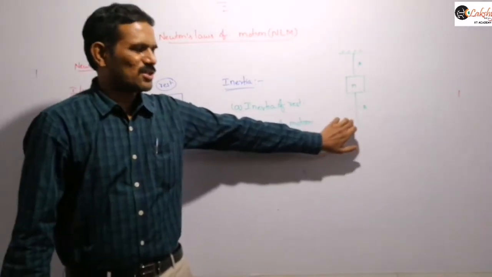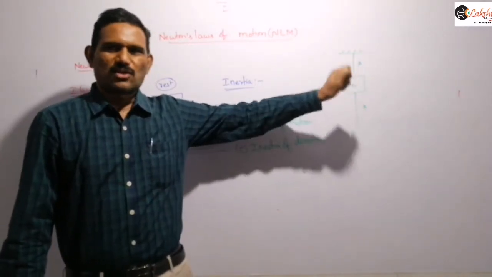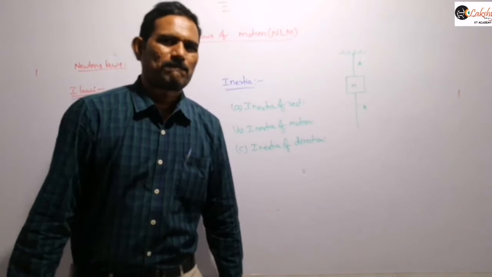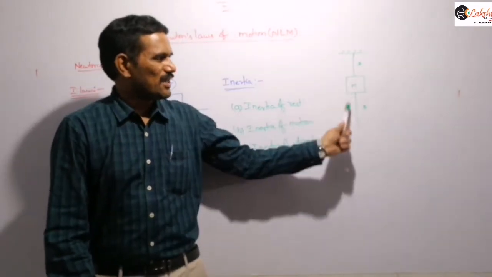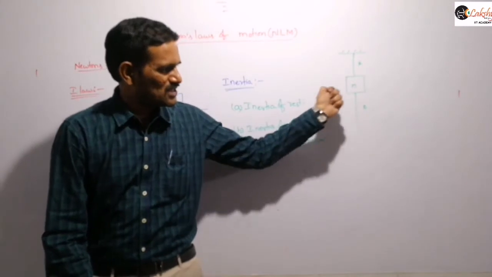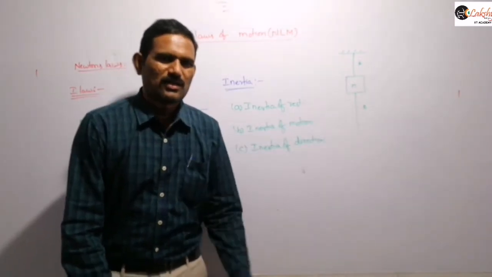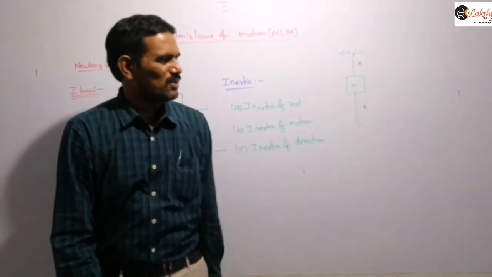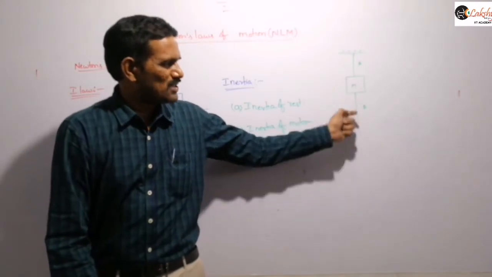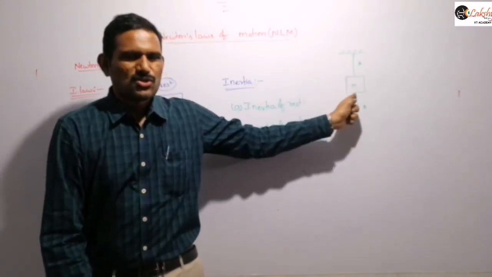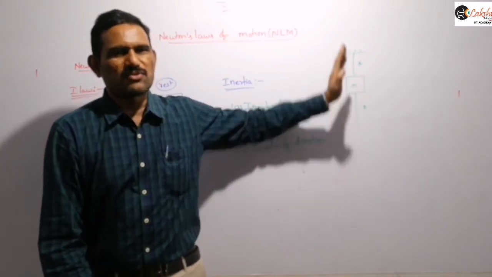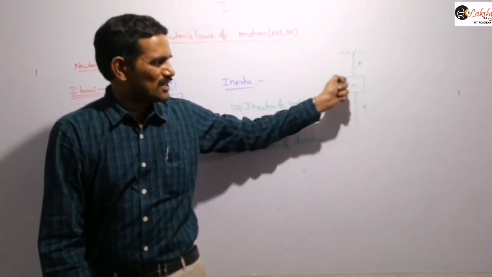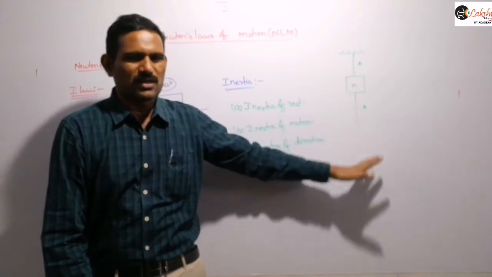Now if you are pulling this string B, there are two ways. If you are pulling the string B suddenly, which string will break? If you are pulling that B suddenly, then the string B will break, because the system is initially at rest, so we are not allowing sufficient time to transfer the force from one end of this block to the other end. Since it is initially at rest, this end only will break.